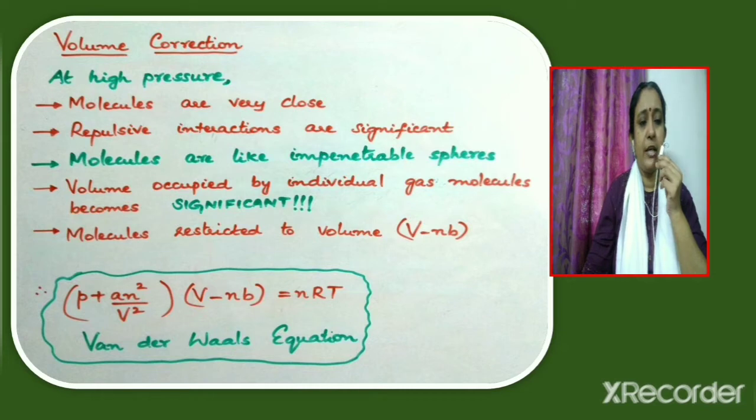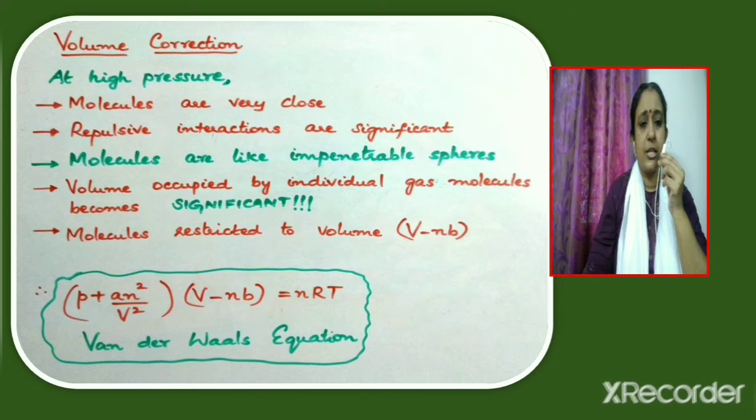Just now we have seen that the pressure term needs a correction. In a similar way, it is found that the volume term also needs a correction. At high pressure, the molecules are very close to each other, as a result of which the repulsive interactions will be very significant. As a result of these repulsive interactions, molecules are now to be considered as impenetrable spheres.